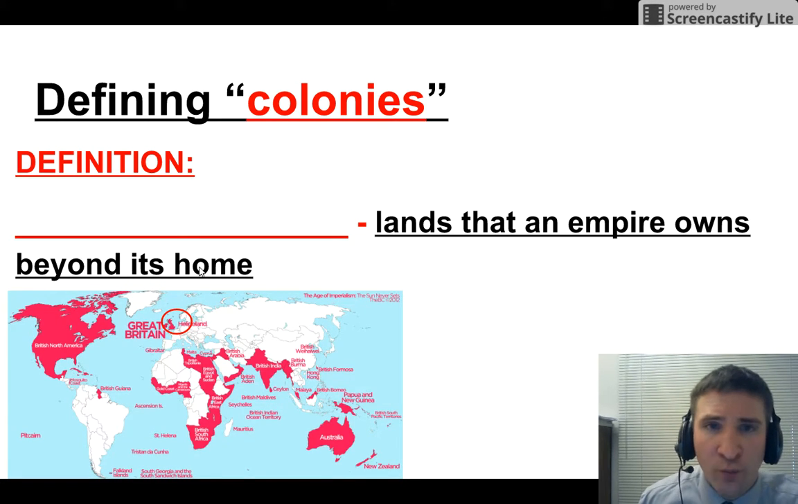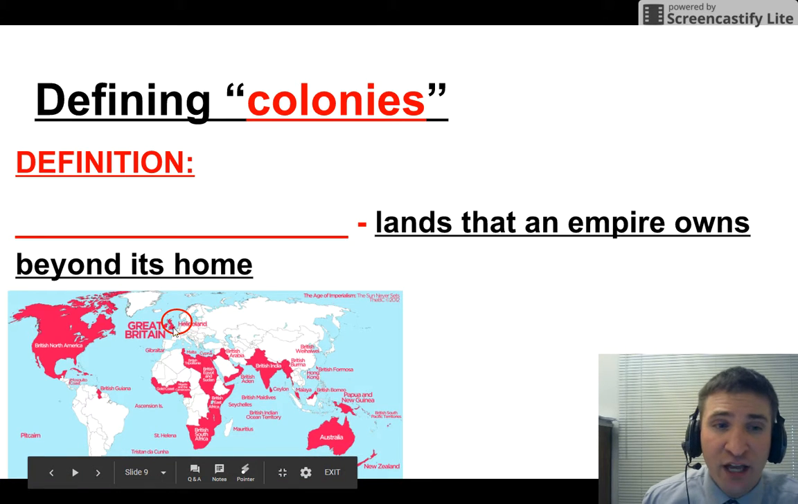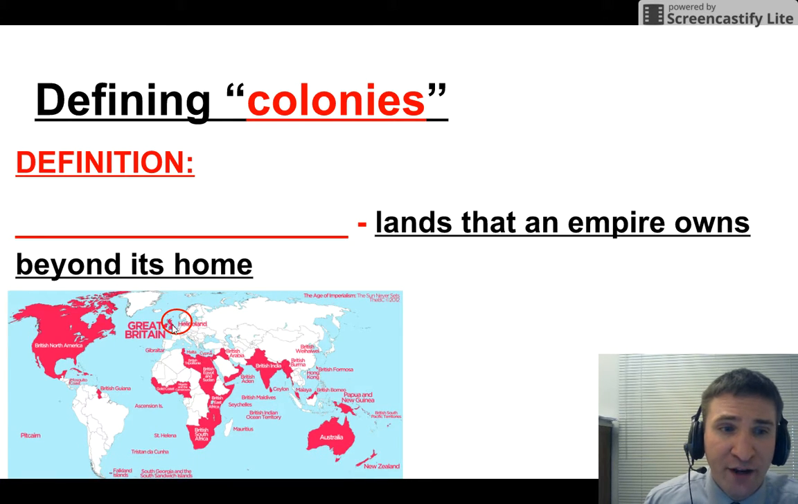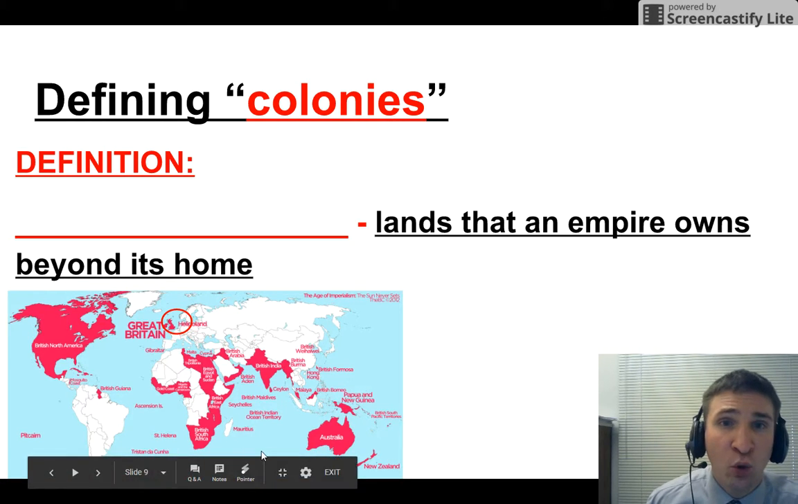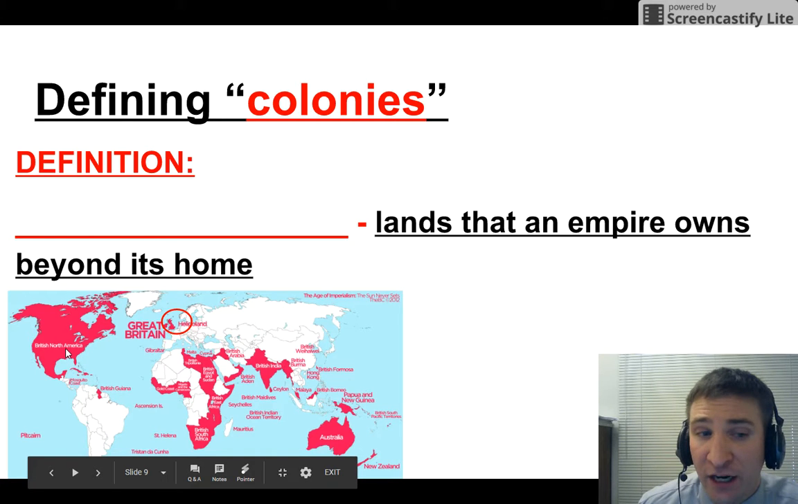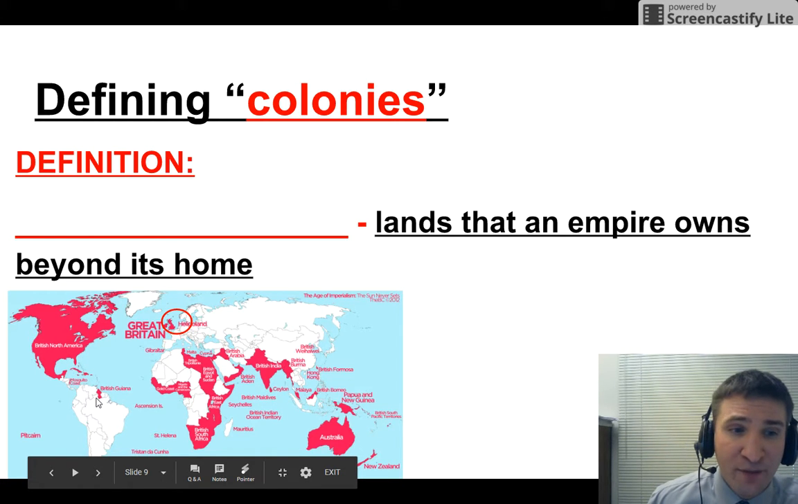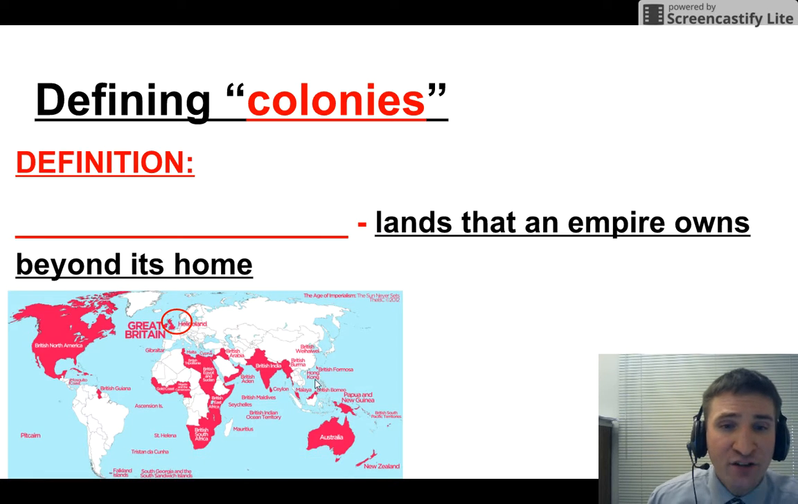Here it is. That's its home, but Great Britain also owned colonies across the world, in North America, in South America, in Africa. They had major parts, the Gold Coast, Congo. Britain also had a colony called India. They also had a colony called Australia. They owned these lands, so they were an empire.